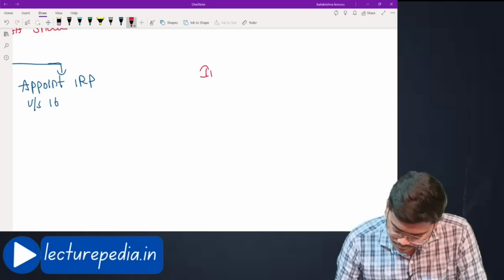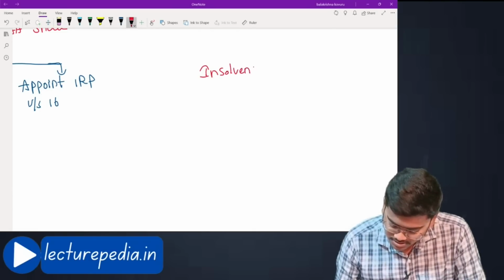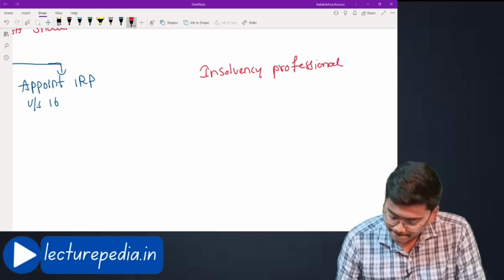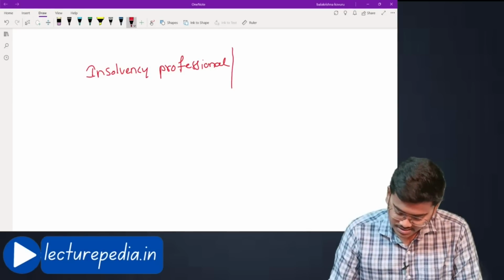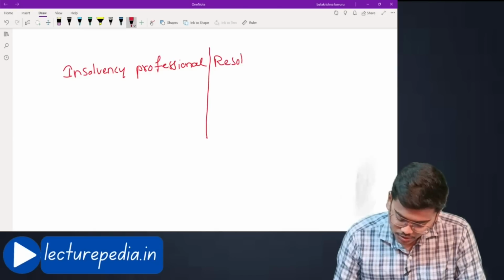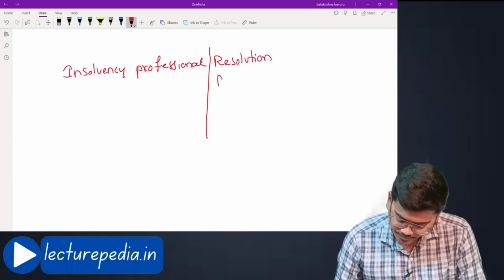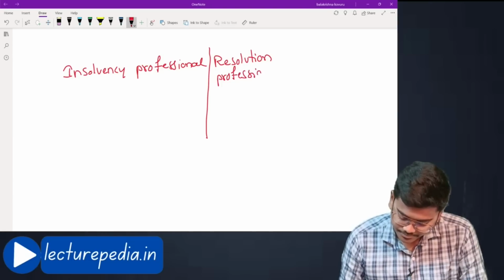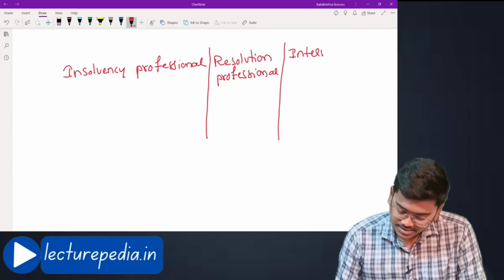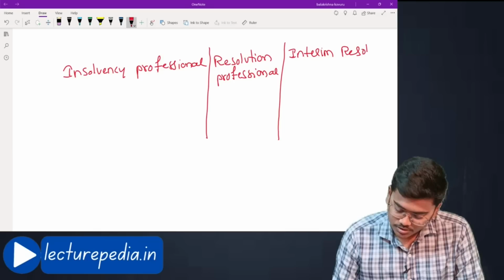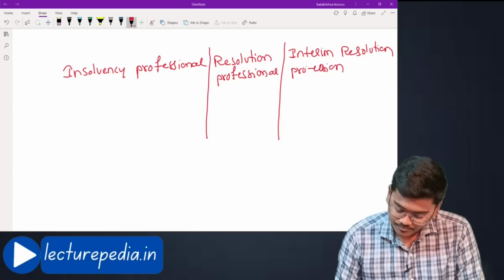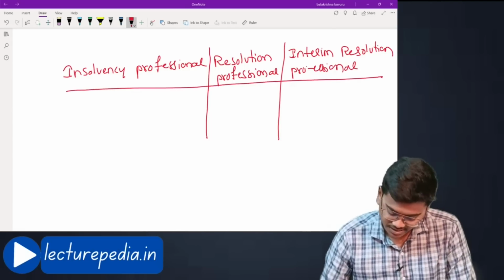First one, insolvency professional. Next, resolution professional and interim resolution professional. What is the difference between these three? Let me tell you. See,